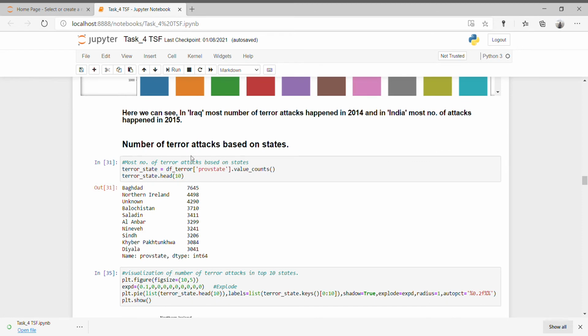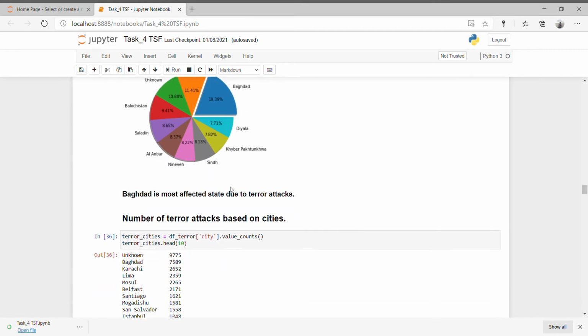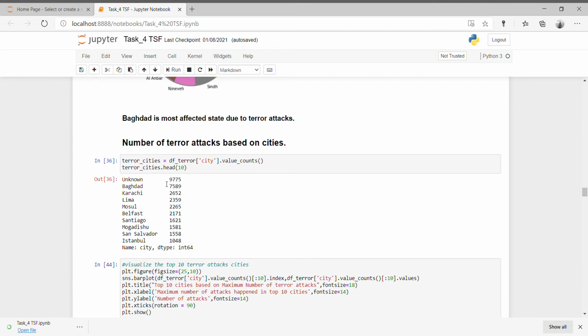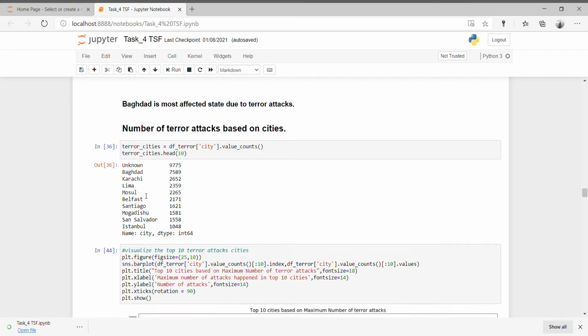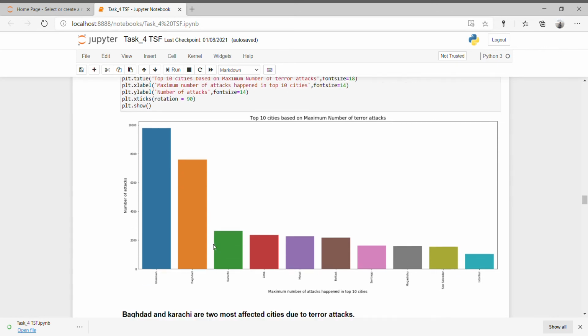The number of terror attacks based on states. Here we see Baghdad is the most affected state, and then Northern Ireland, the most affected in the whole world. Then the pie chart to visualize this: 19.39% of terror attacks happened in Baghdad. Based on cities, the maximum number of cities are unknown, not found. After that, Baghdad and Karachi are the two most affected cities due to terror attacks. The number of terror attacks in Baghdad and Karachi is very high. In the bar plot, the maximum are unknown, then Baghdad, Karachi, and Lima.